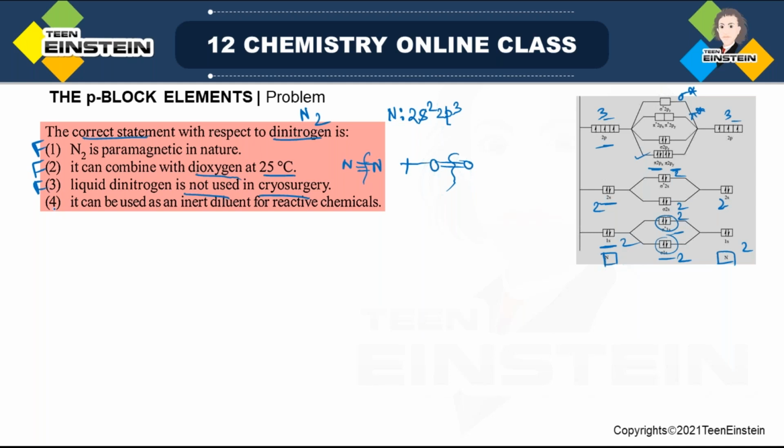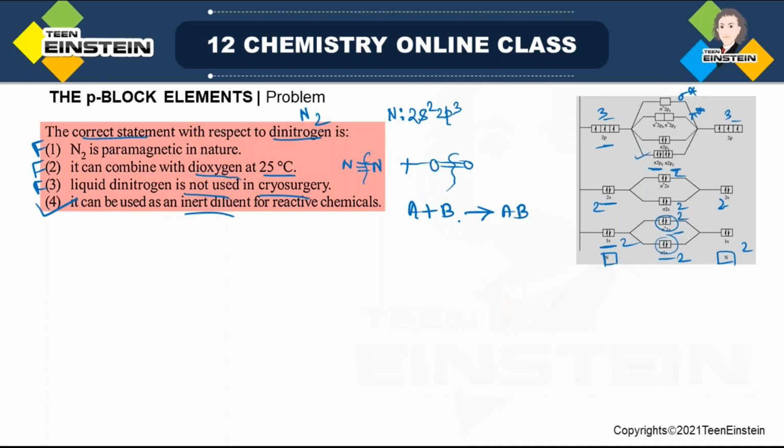So only one statement is remaining, and this should be the correct statement. What is mentioned here? Nitrogen can be used as an inert diluent for reactive chemicals. Inert diluent means what? It will help to dilute the mixture. Suppose you are doing a reaction between A and B molecules, and you are getting AB. And this reaction you cannot perform in the presence of oxygen.